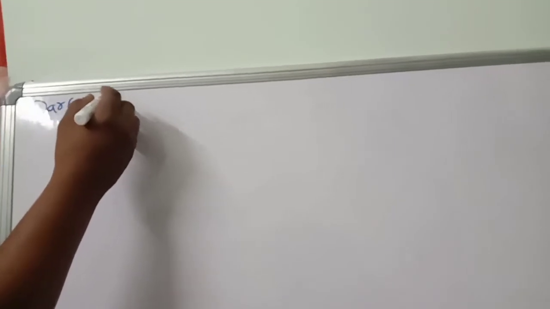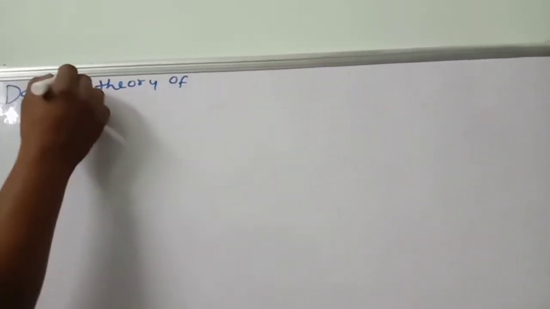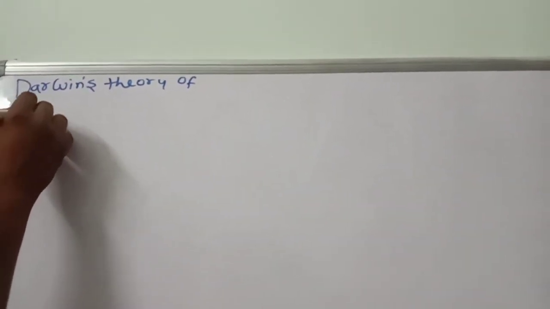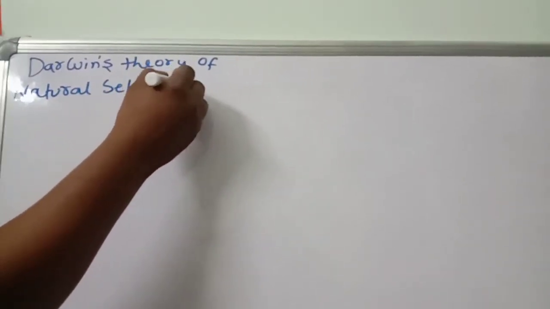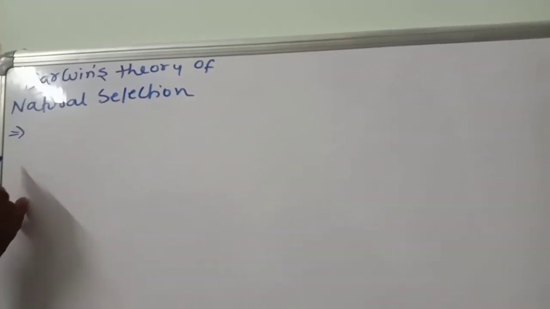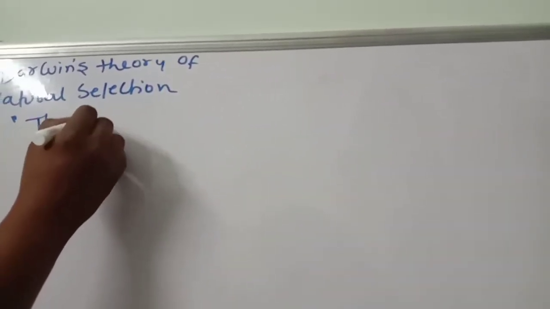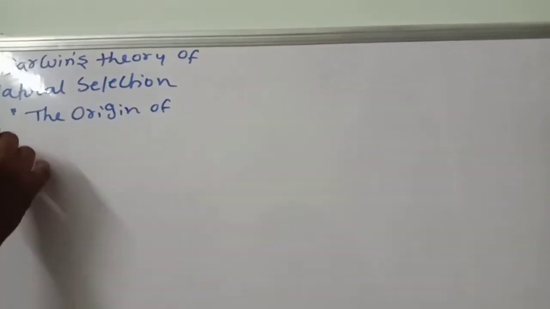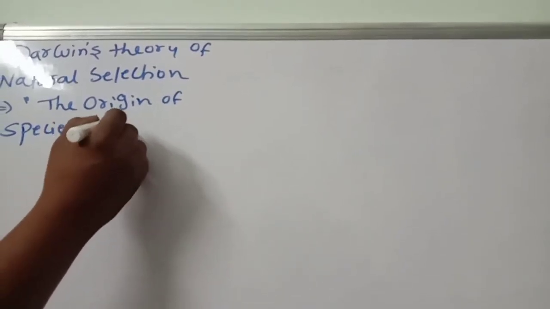So, we are discussing Darwin's theory of natural selection. We are discussing, right? Yesterday we discussed his book name. What is the book name? His book name is The Origin of Species by Natural Selection.